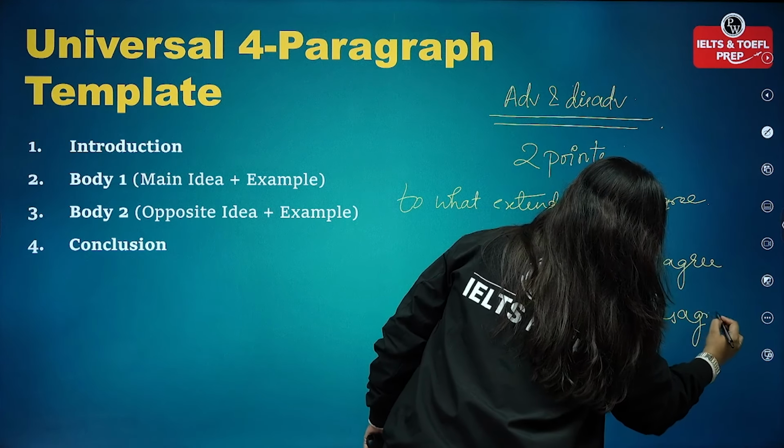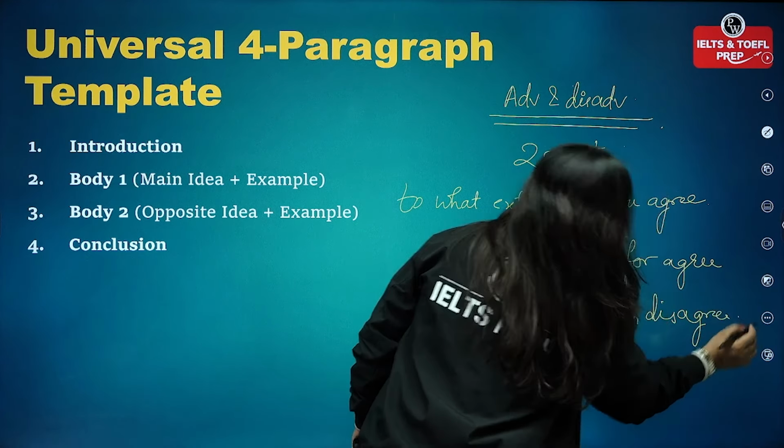And there you have to prove the weightage of the topic separately in different paragraphs. So that is what I mean when I say weightage.